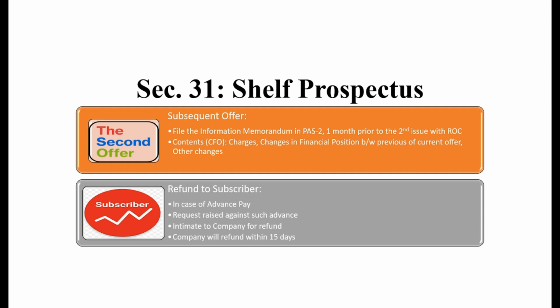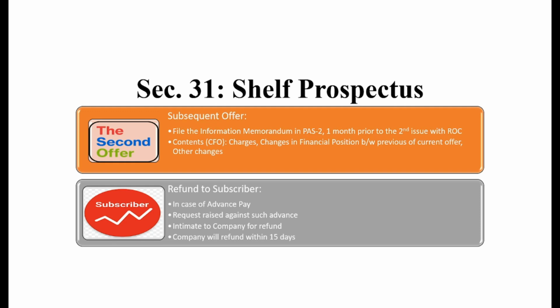In this particular slide, we are going to understand what compliances need to be performed at the time of a subsequent offer. The company needs to prepare an information memorandum, which shall be prepared in the format of PAS2. This is the e-form number.